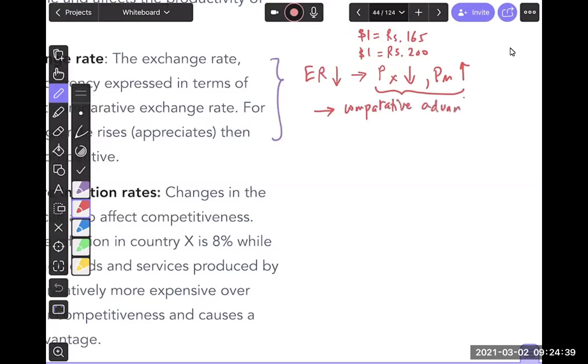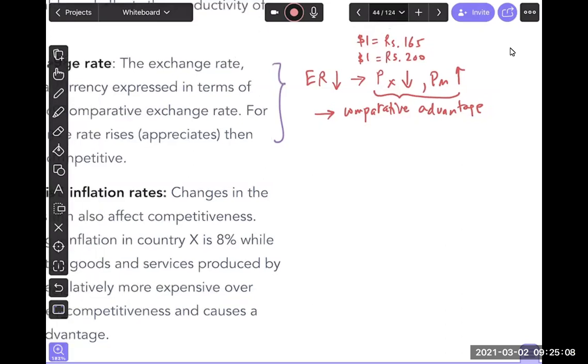One would argue that this isn't really a real comparative advantage. It could be an artificial comparative advantage. Does that make sense? Because it isn't really that you are making cheaper goods. It's that your goods are cheaper because the exchange rate you're selling at makes them relatively cheaper than others. Make sense, guys? Are we good with the exchange rate idea? Yeah. Any questions, guys? People online?